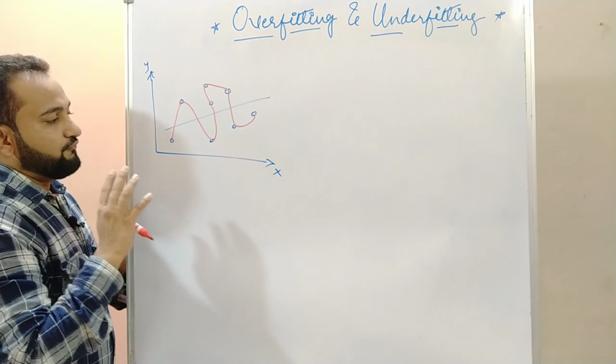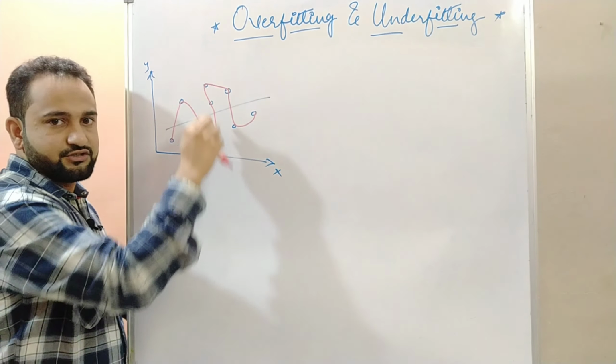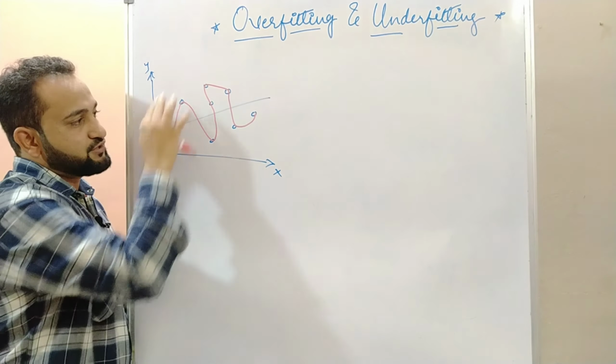For the second case, if you talk about this red line, it captured everything, right? And it captured all the noise also. So what happened here is it captured all the points. That's why you can say it overestimates things here. If you try to go with this curve, again the accuracy will be very low.